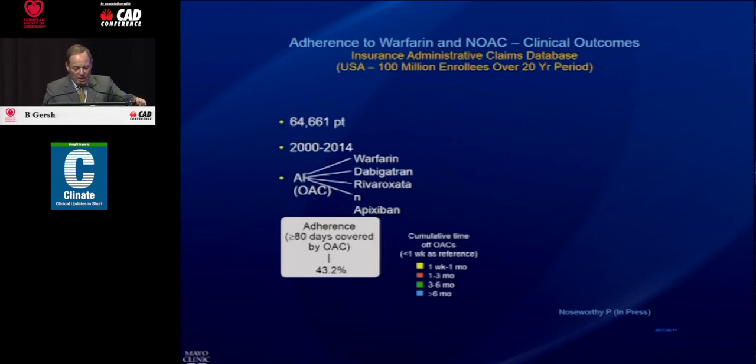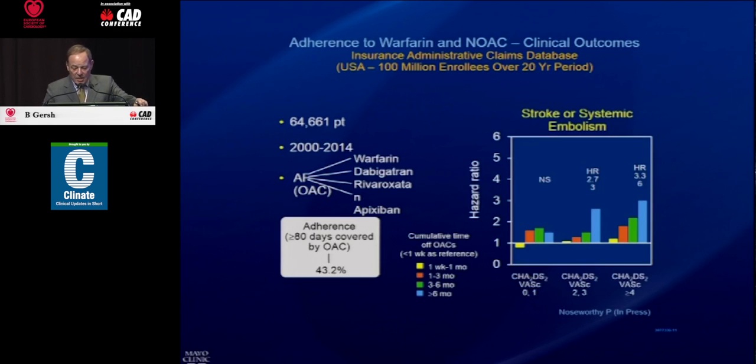But what is interesting is to look at those in blue who discontinued anticoagulants at least 6 months before. And what you see is the following. This is the rate of stroke or systemic embolism in CHADS-VASc of 0 to 1, 2 to 3, and 4 or more.